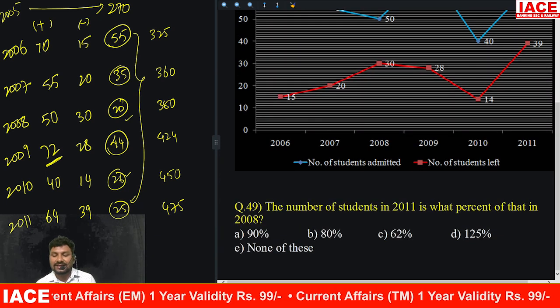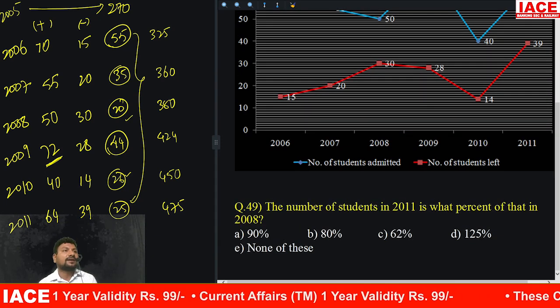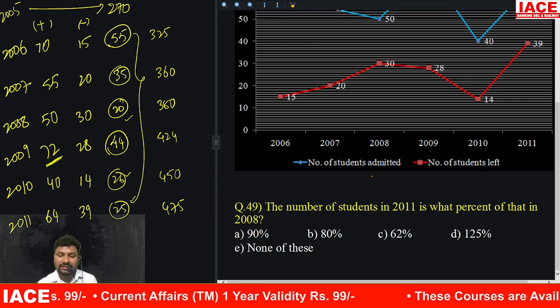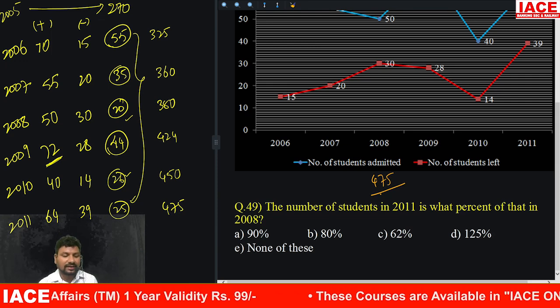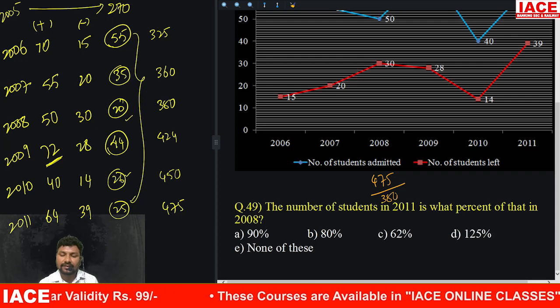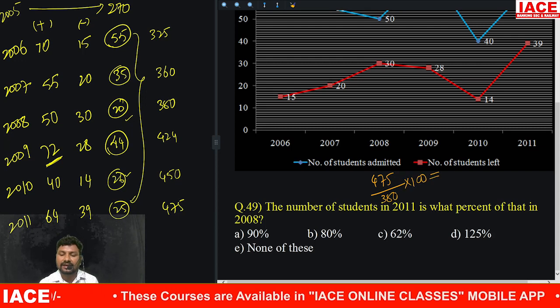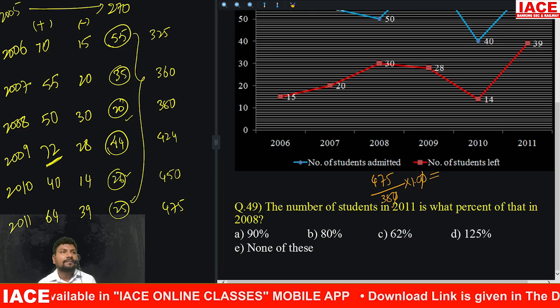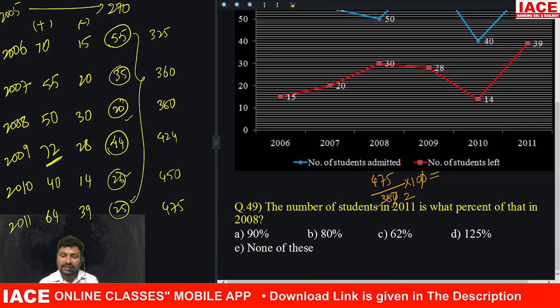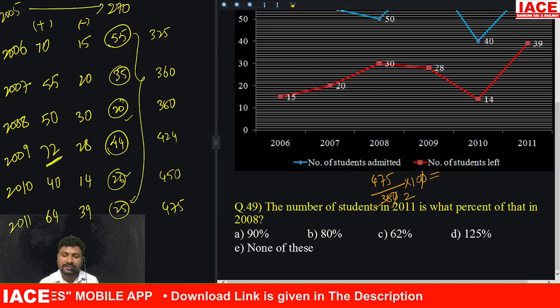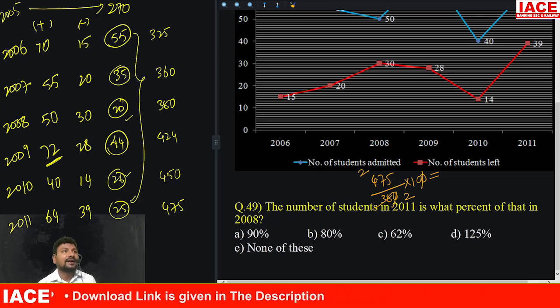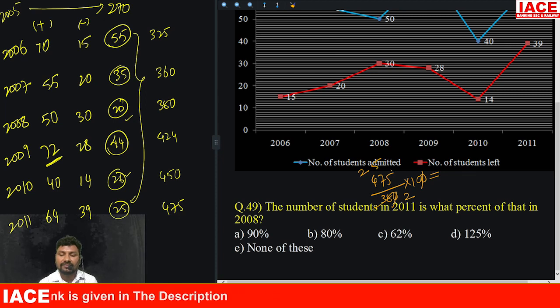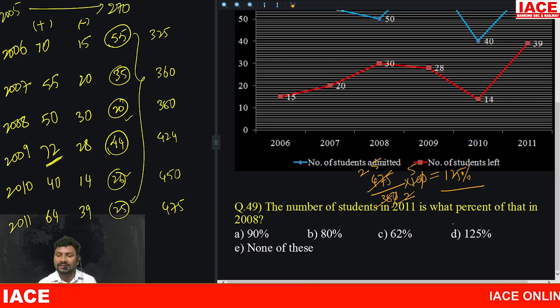The number of students in 2011 is what percentage of the number in 2008? 2011 value is 475. In 2008 value is 380. We need percentage, multiply with 100. 0, 0 will be cancelled. Is it cancelled with what? The table of 19. Check it. 19 2s are 38. 38 means remaining is 95. 19 5s are 95. And 25 5s is how much percentage? 125 percentage.